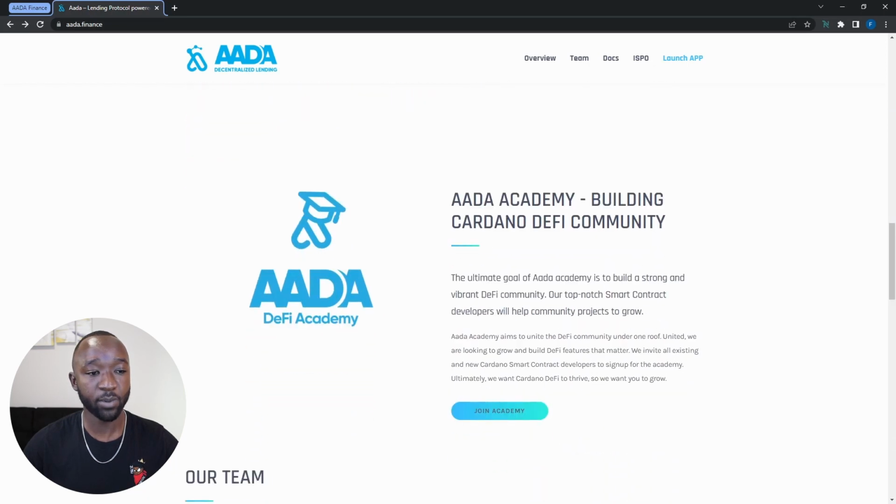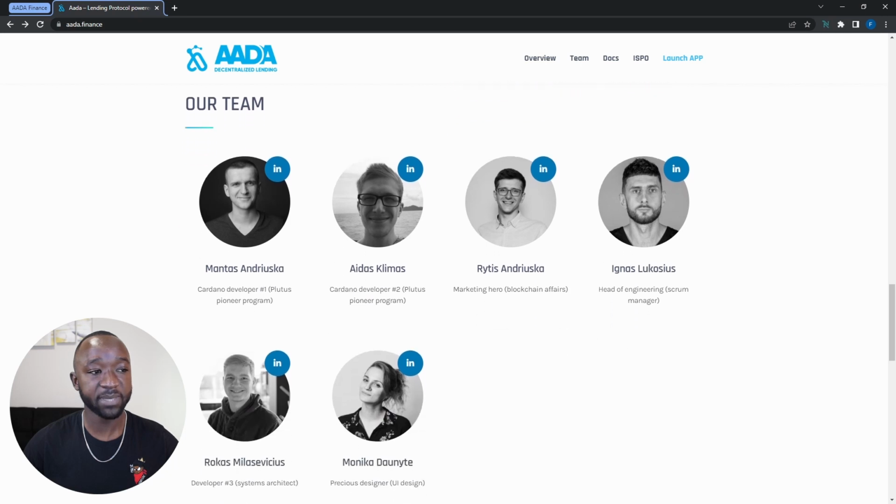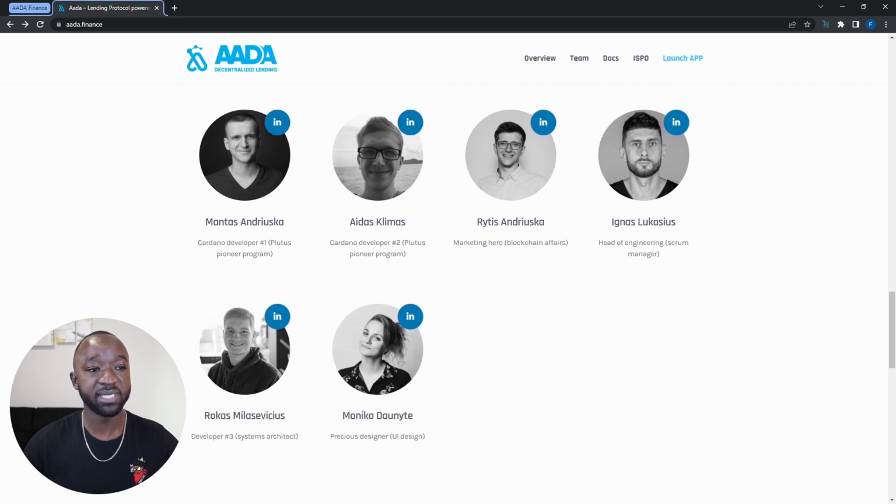And then the very last thing I want to touch on here before we talk about the team is the AADA Finance DeFi Academy. So this is basically just going to be a DeFi Academy, which is aiming to build a strong and vibrant DeFi community. And so they're going to be sharing a lot of information when it comes to DeFi in the Cardano ecosystem. The last thing on the front page of their website is the team. And so all of the team members for AADA Finance are doxed. If you're interested in finding out more about them, you can access their LinkedIn.